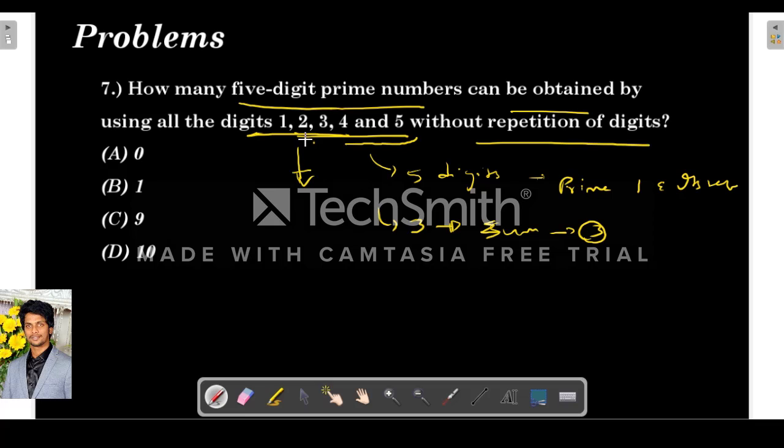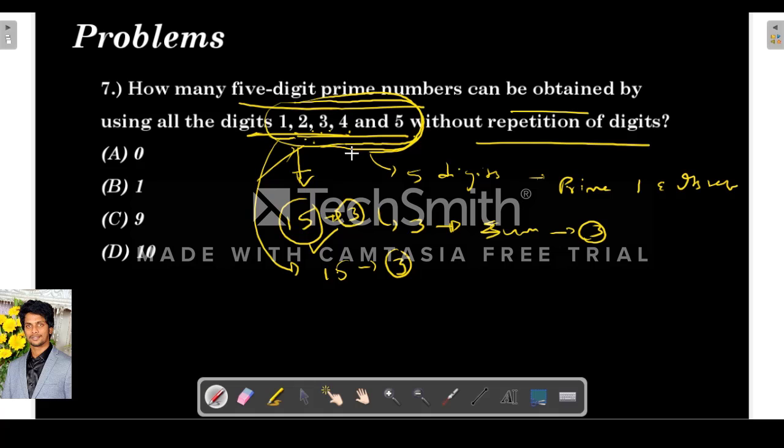So what is the sum of digits here? The sum of digits is 1 plus 2, 3, 3 plus 3, 4, 6, 6 plus 4, 10, 15. So 15 is a multiple of 3, right? So whatever number you form with this combination, that number would be divisible by 3, because whatever number you form using these 5 digits, the sum of digits will remain the same, 15, which is a multiple of 3. Hence it would not be a prime number. So how many prime numbers are possible? No prime number is possible, 0.